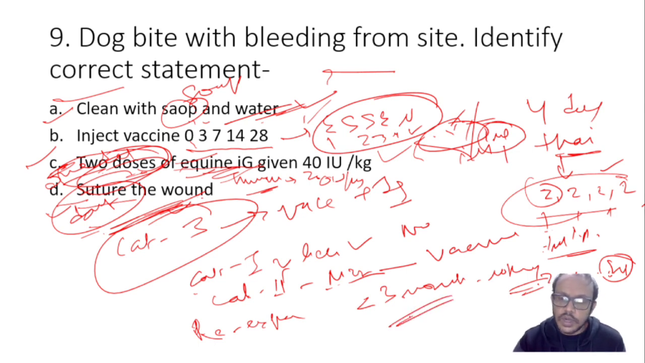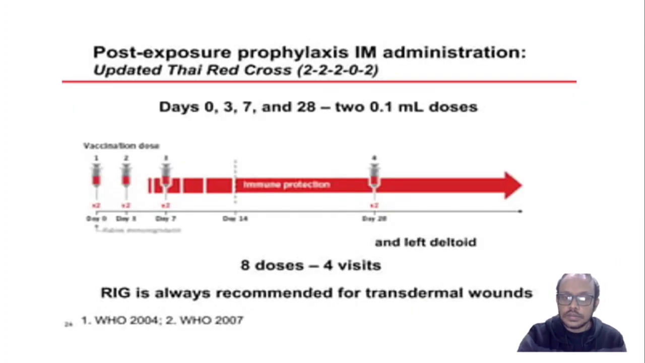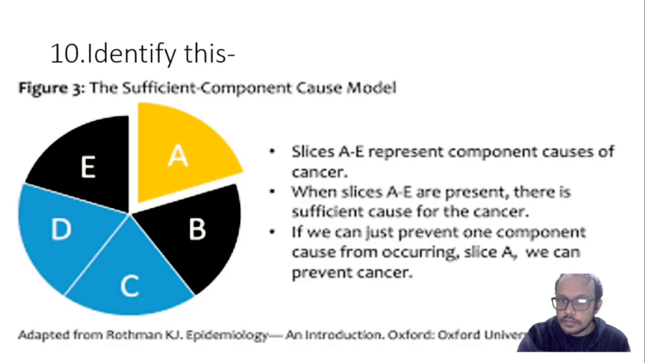Less than 3 months में दोबारा वैक्सीन नहीं लगानी, and more than 3 months में only 2 doses 0-3 days पे. ठीक है, that's all. This is the thyroid regimen.